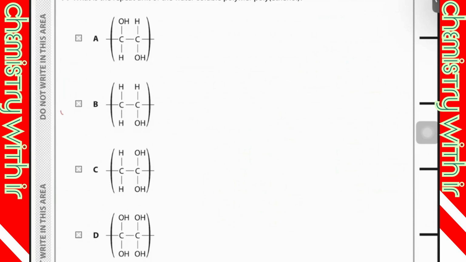So of course B is correct. They're not saying diol. They are not saying triol. They are not saying tetraol. So that's why B is correct. In the repeat unit, only one OH should be there. That's why.